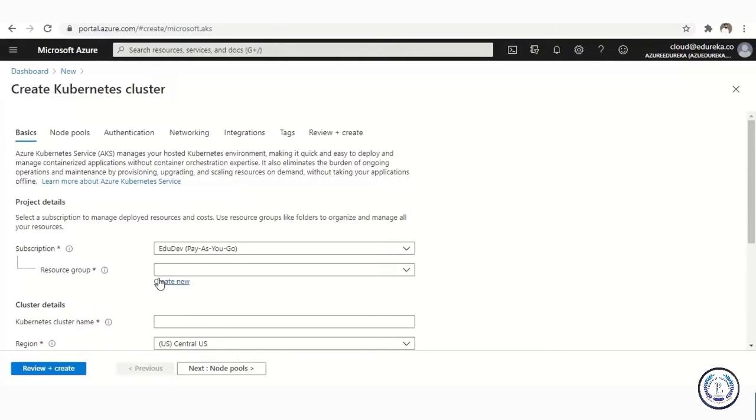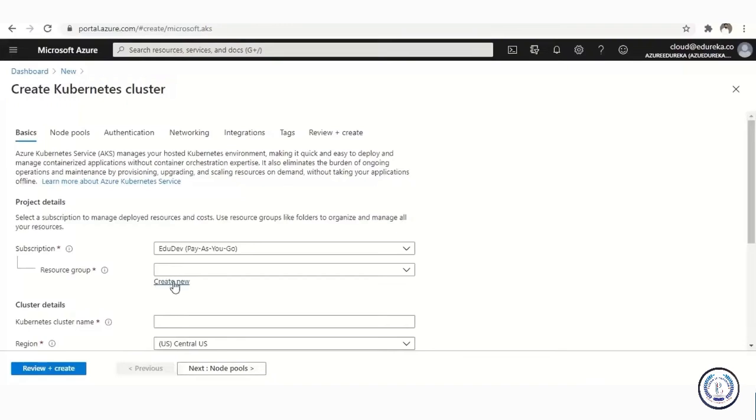For people who do not know what resource groups are, a resource group is nothing but you can think of it as a small container or a folder where you put all the necessary things that are important for your resource to work. Now, in this case, our resource is Kubernetes. So quite a few other nitty-gritties related to it would be in the resource group. Okay. So let's just go ahead and create one.